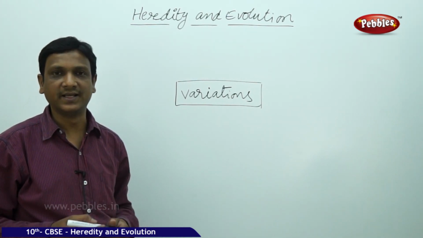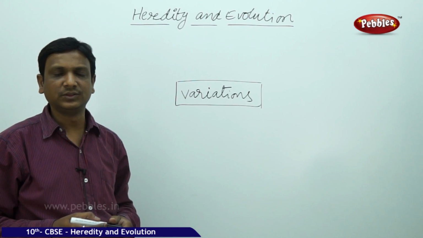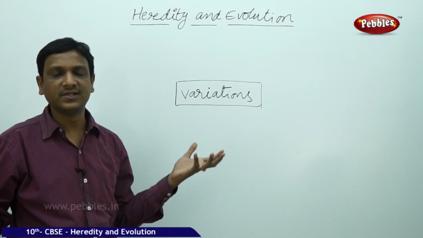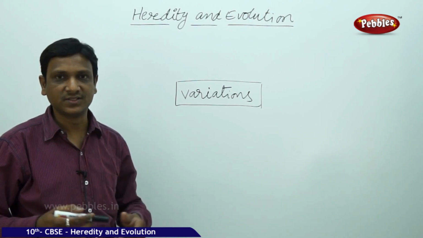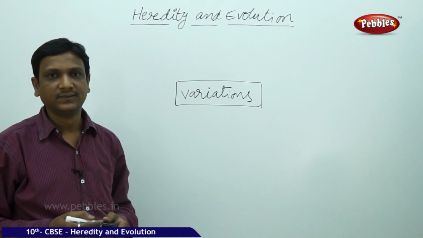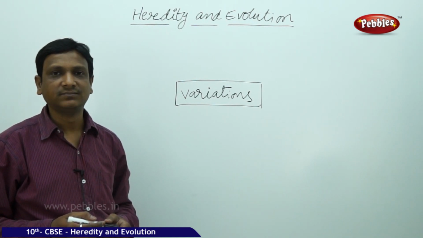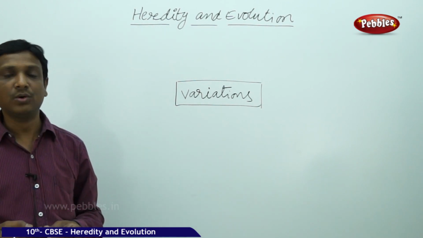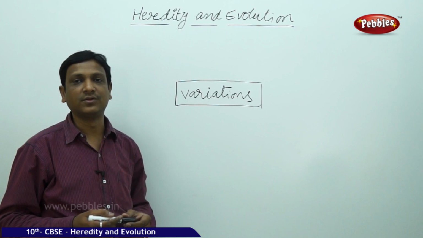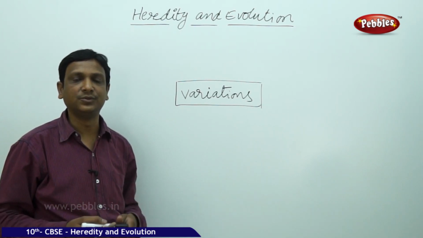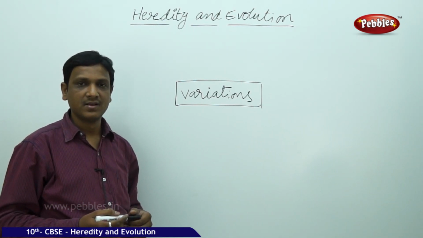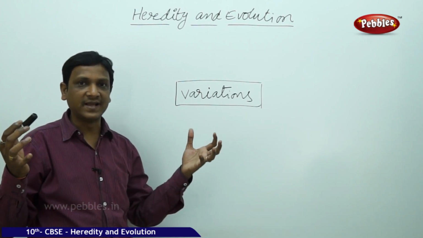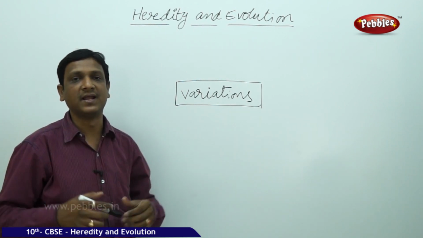How many species are there? There are thousands and thousands, millions of species on this planet. Scientists haven't yet identified the whole number of species present on this planet. Still, they are finding some new species every day. So how has this much diversity come onto this planet?